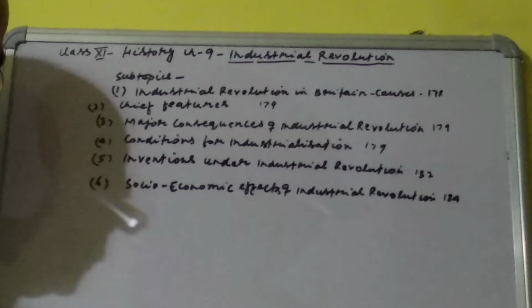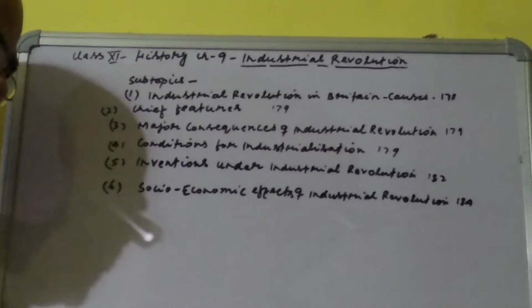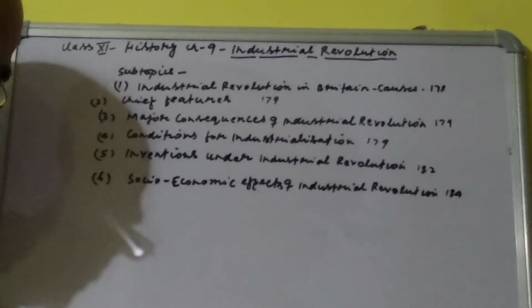Railway engine. In 1814, George Stephenson made the first locomotive engine which ran on steam power. In 1830, the first railway line was constructed between Manchester and Liverpool. Thus, a new change occurred in the development of means of transport.